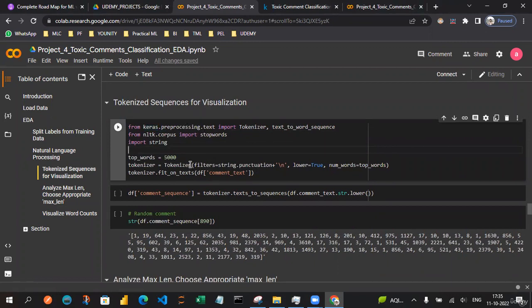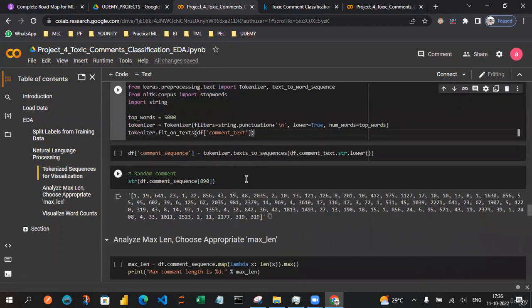Currently we are using the tokenization mechanism to convert text to numerical form, so that it will be able to identify the different punctuations, convert to lowercase, and take a set number of words as the top words. Stop words, we already know about them. This is something we need to either include or exclude in some cases. In this project, we are going to exclude the stop words in the model building, but for the EDA analysis, we are not going to remove anything.